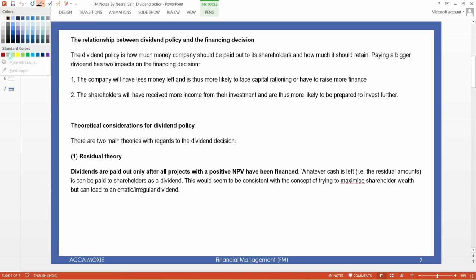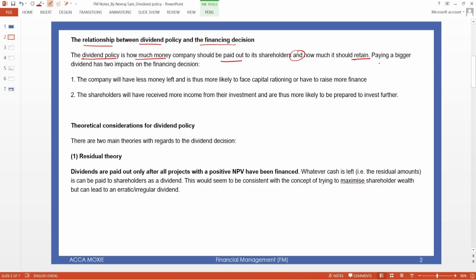So, the relationship between dividend policy and financing decision. What is the relationship between dividend policy and financing decision? A dividend policy is how much money we have to pay and how much we should retain.